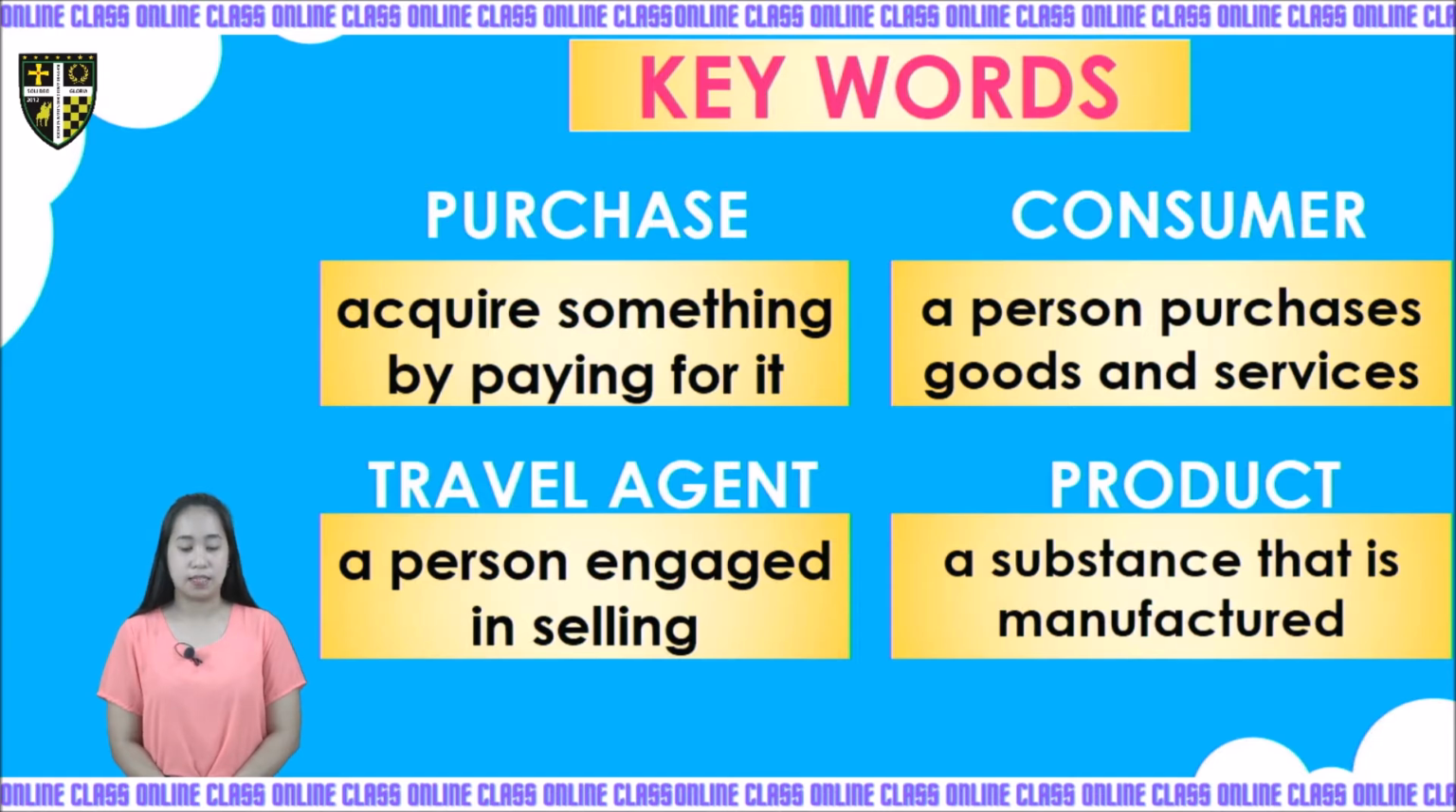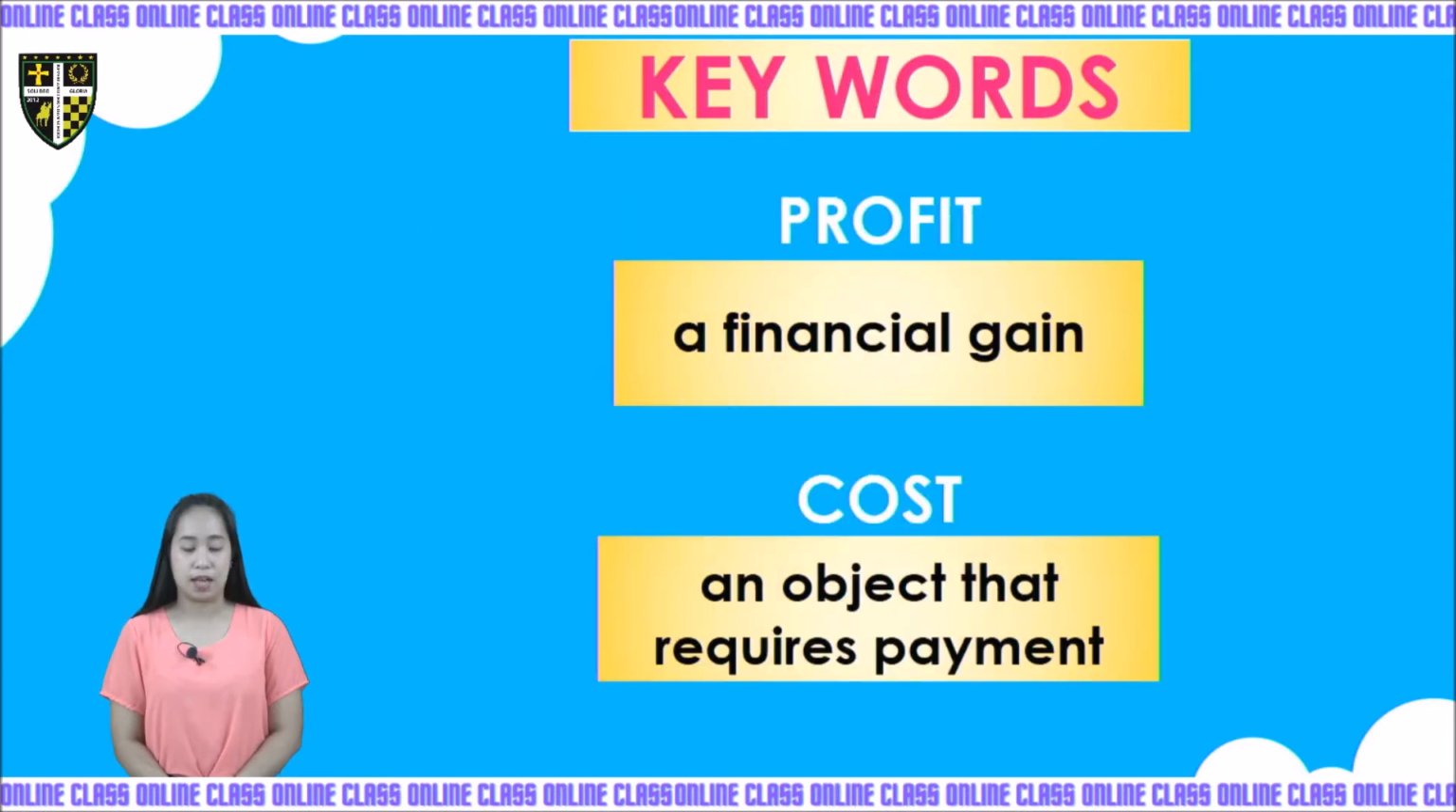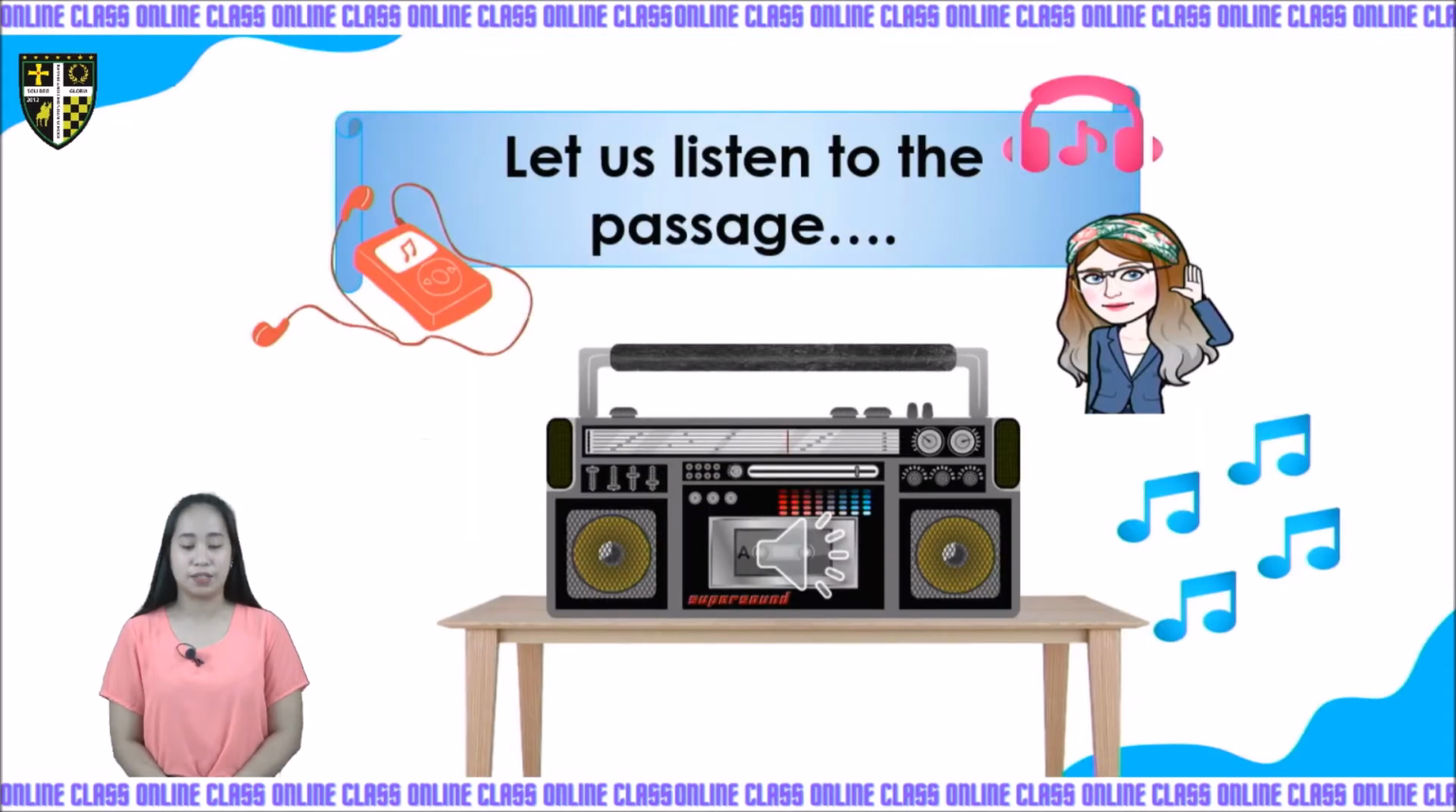Purchase. Purchase is to acquire something by paying for it. Consumer. A person purchases goods and services. Travel agent. A person engaged in selling. Product. A substance that is manufactured. Profit. A financial gain and cost. An object that requires. So these are the keywords that we will see or hear in the passage or in the story. So let us all listen to the passage.